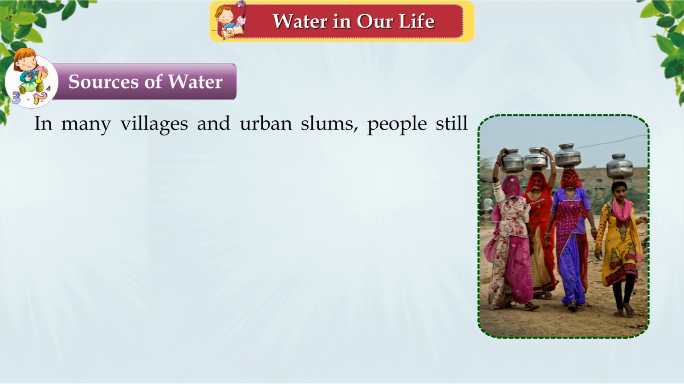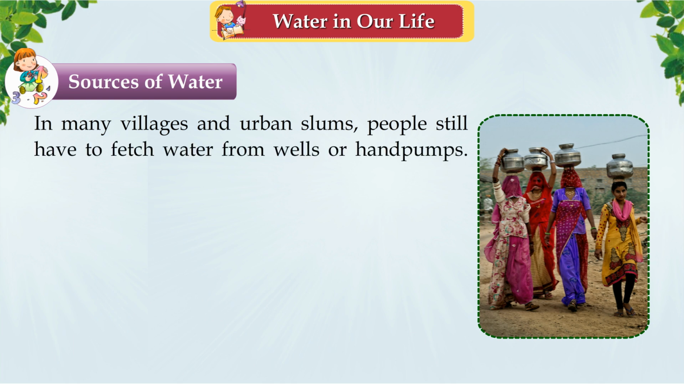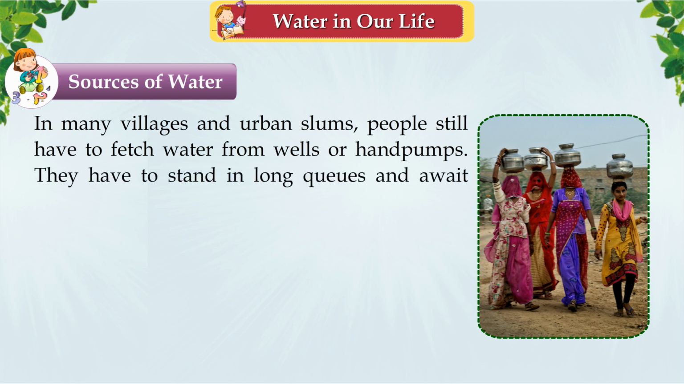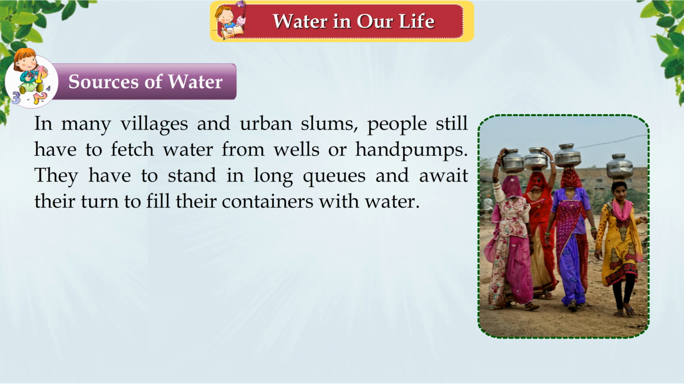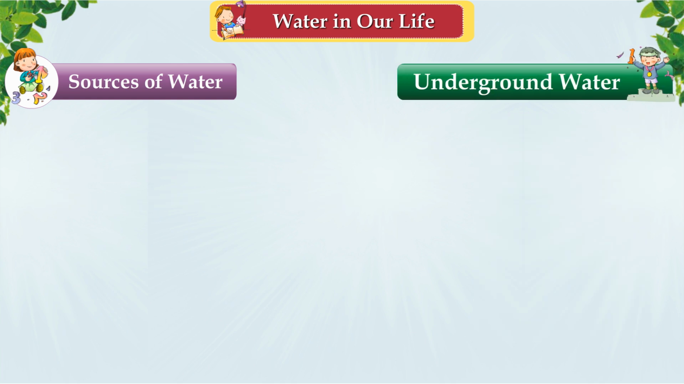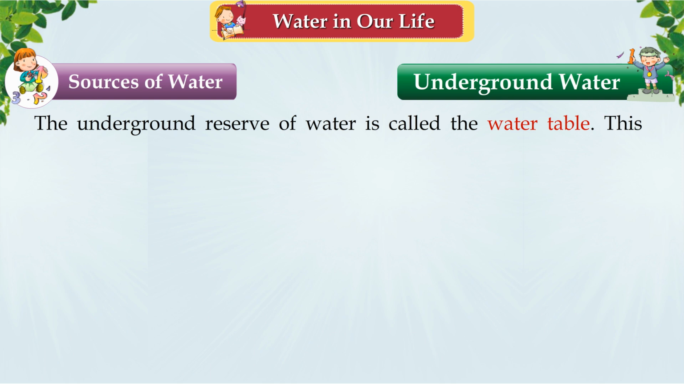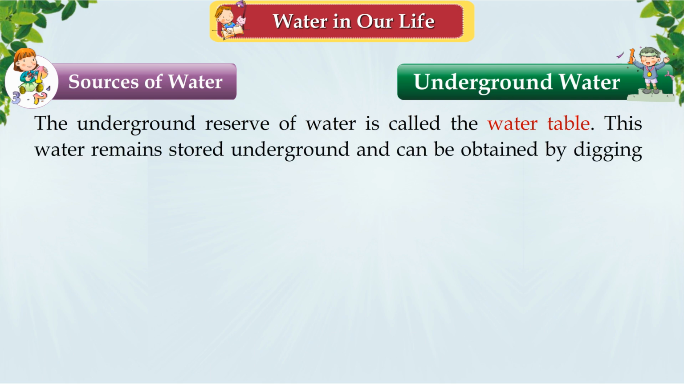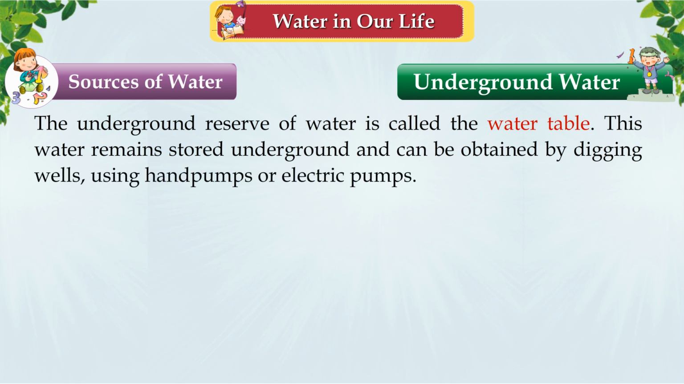In many villages and urban slums, people still have to fetch water from wells or hand pumps. They have to stand in long queues and await their turn to fill their containers with water. Underground water. The underground reserve of water is called the water table. This water remains stored underground and can be obtained by digging wells, using hand pumps or electric pumps.